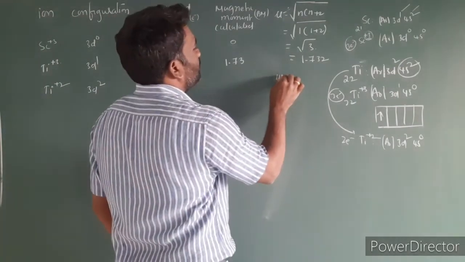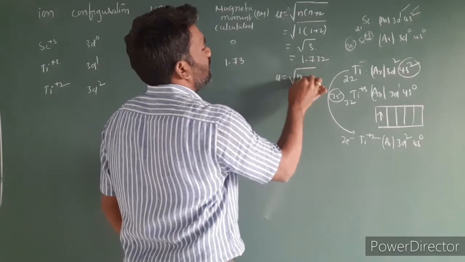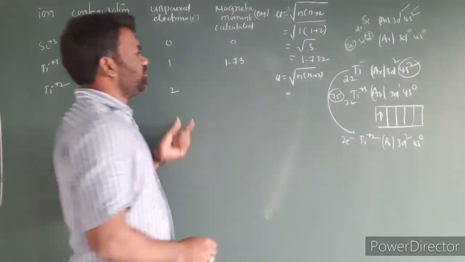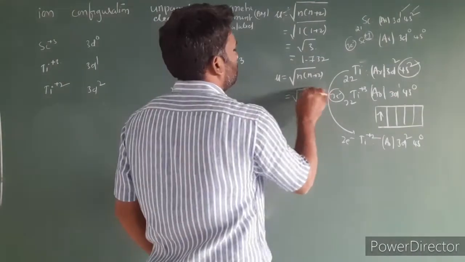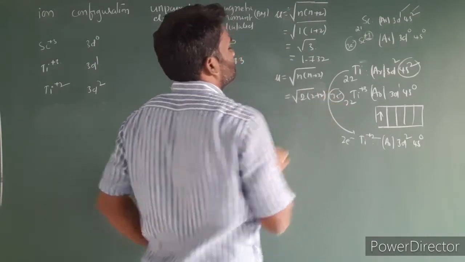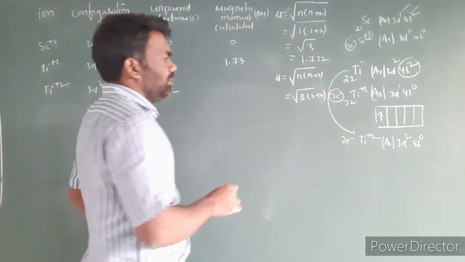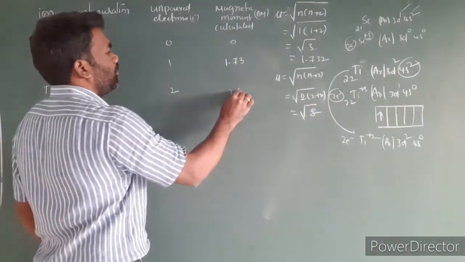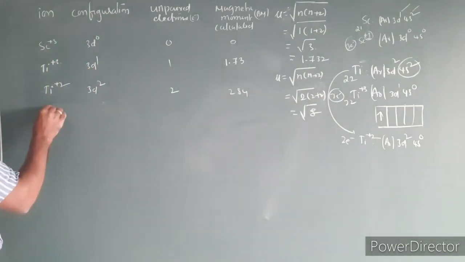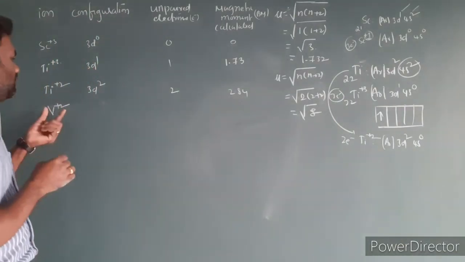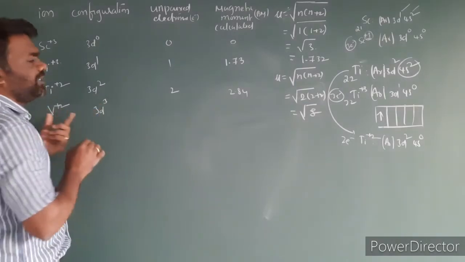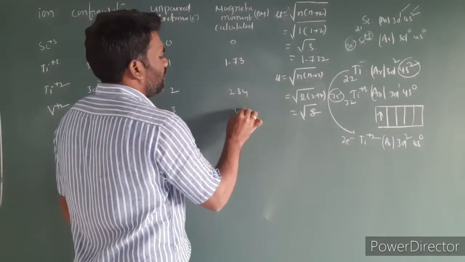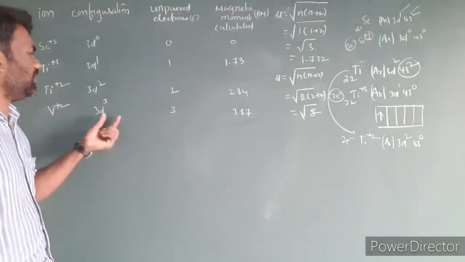Then magnetic moment mu is equal to root of n into n plus 2, where n is 2. So root of 2 into 2 plus 2 equals root 8, which we can take as 2.84. Next I'm writing vanadium plus 2 directly. The configuration is 3d3, number of unpaired electrons is 3, and its magnetic moment is 3.87.